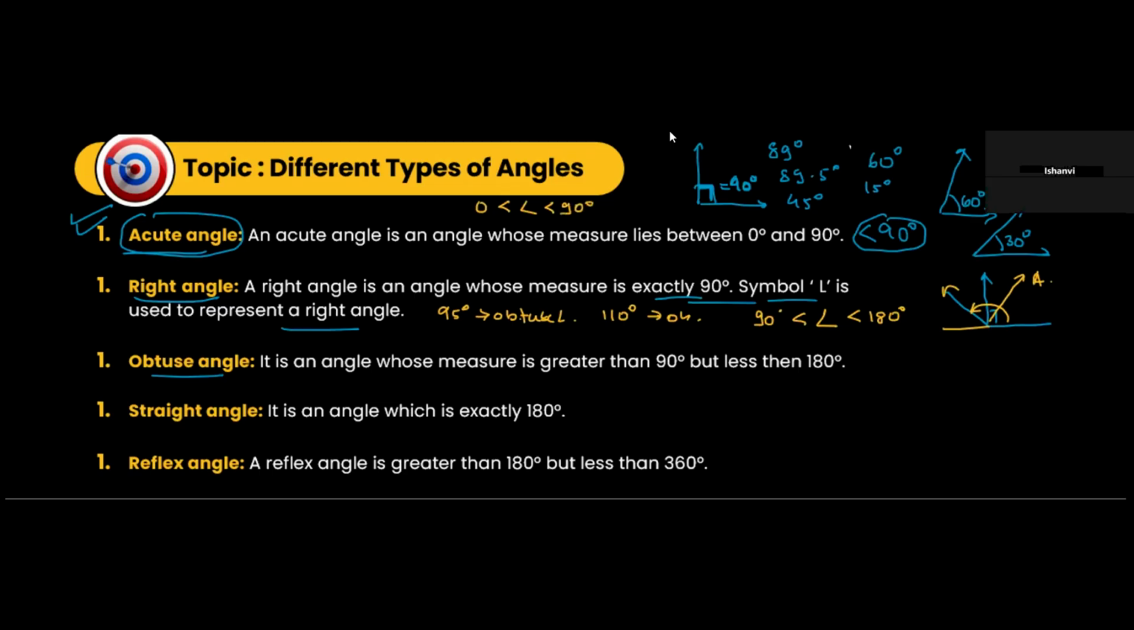Straight line, what is a straight line? Any angle that is exactly 180 degrees is called a straight line. Reflex angle. A reflex angle is like this. This is basically a reflex angle.